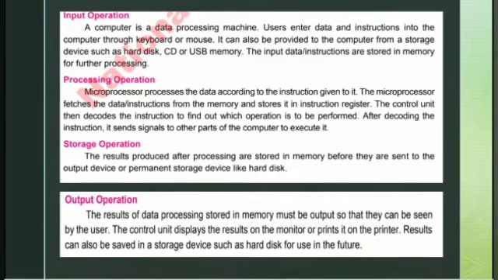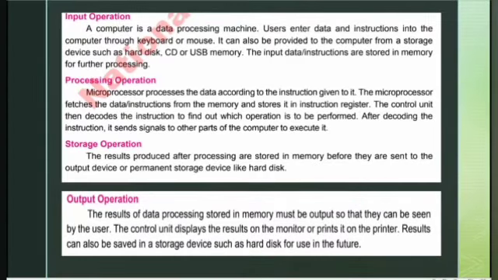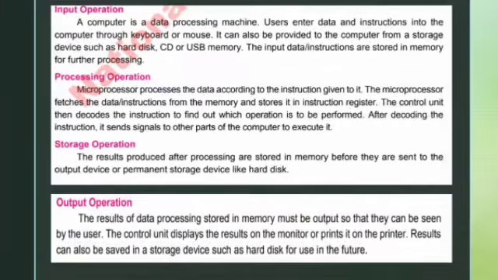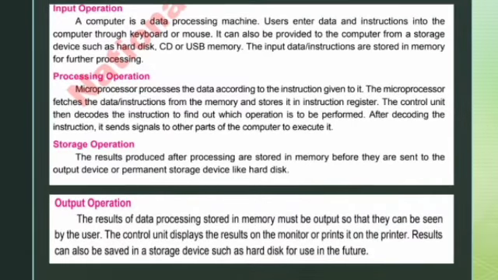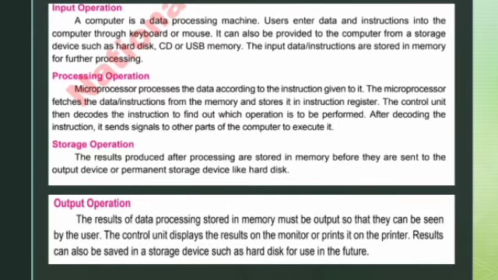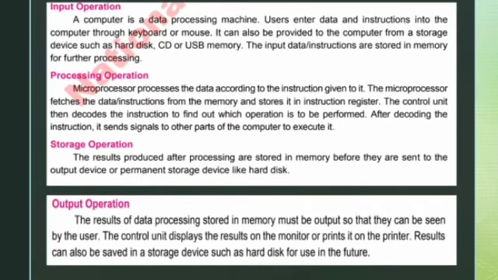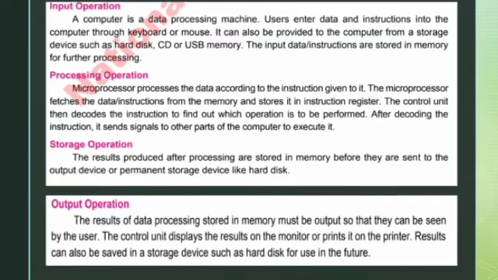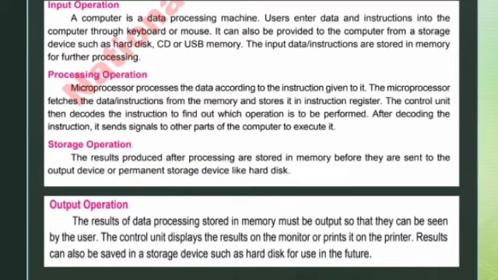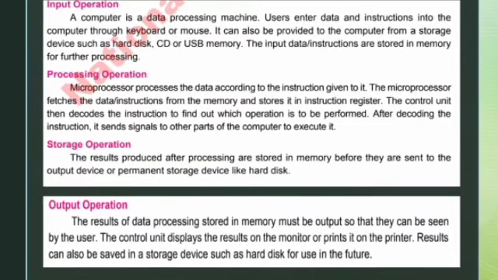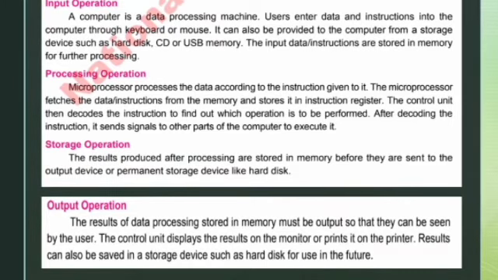Storage operation. The results produced after processing are stored in memory before they are sent to the output device or a permanent storage device like a hard disk. Output operation. The result of data processing stored in memory must be output so that it can be seen by the user. The control unit displays the result on the monitor or prints it on the printer. Results can also be saved in a storage device such as a hard disk for use in the future.